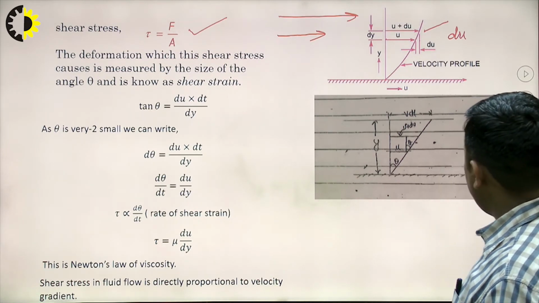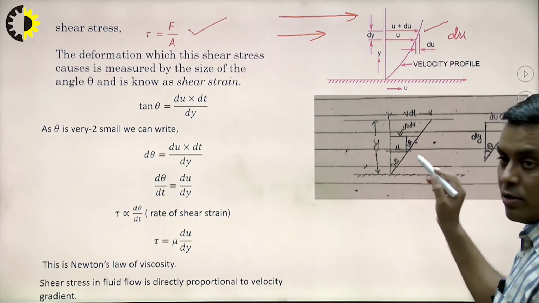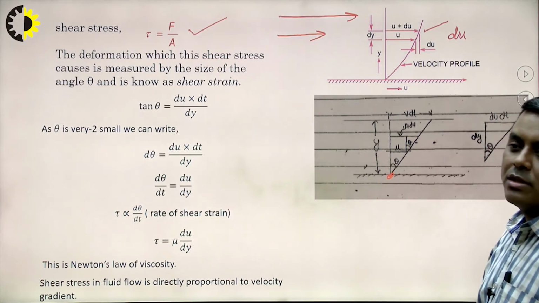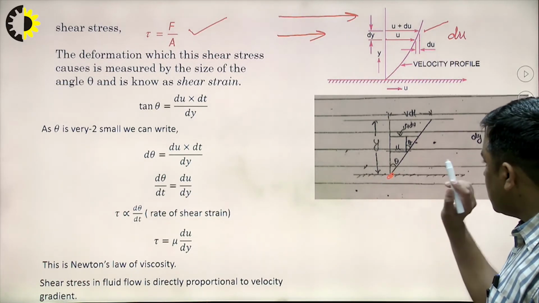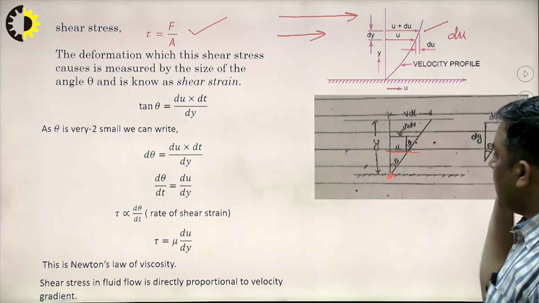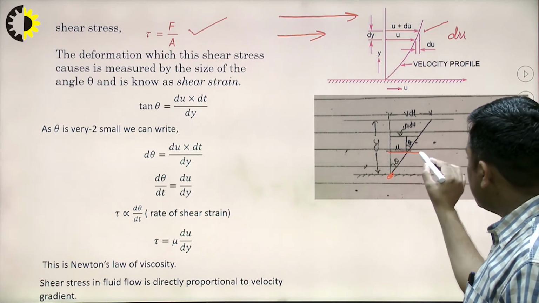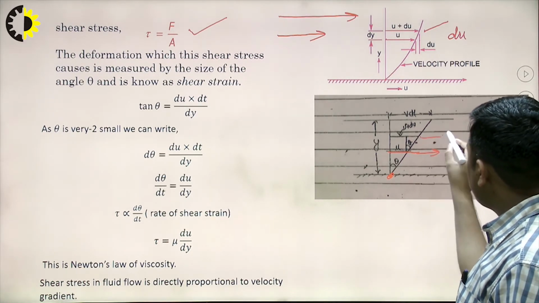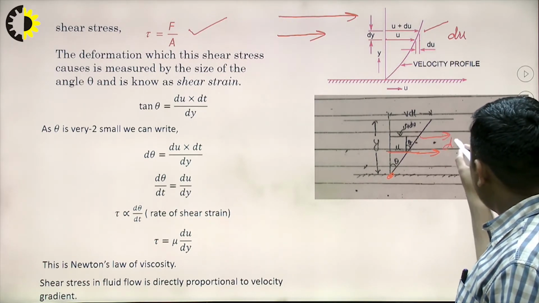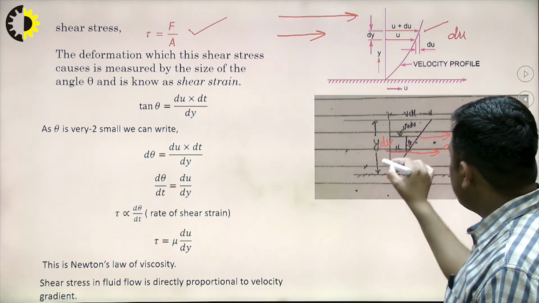Now I am considering this velocity profile, as I discussed in the previous slide also. The fluid particle in contact with the stationary plate has velocity 0. At distance y, the velocity is u. Here the velocity is u plus du, so the velocity difference is du, and the distance difference is dy.